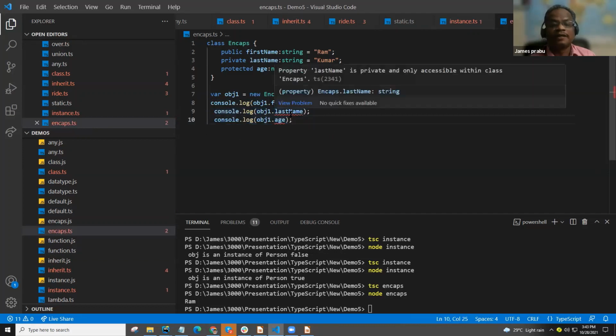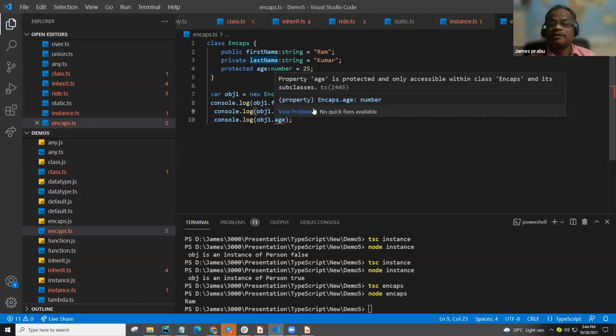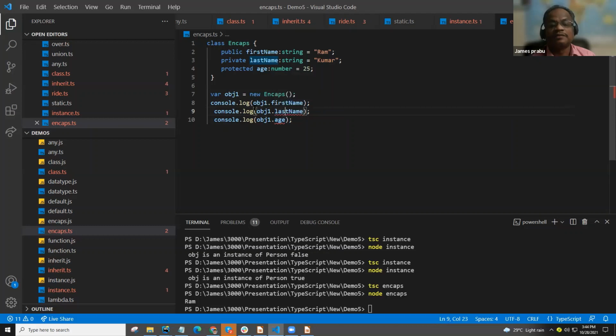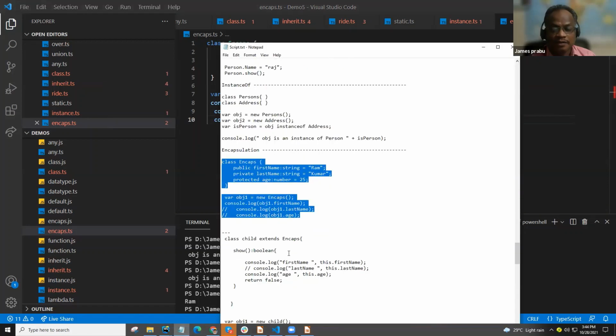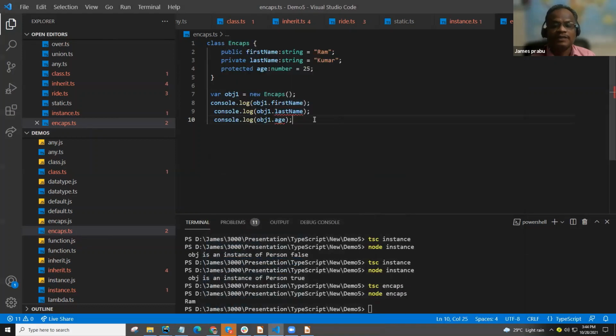So you see the error. See, this is the first name. The last name is private, accessible within the class, and the age is protected, so accessible within the class and subclasses. So that is the thing.